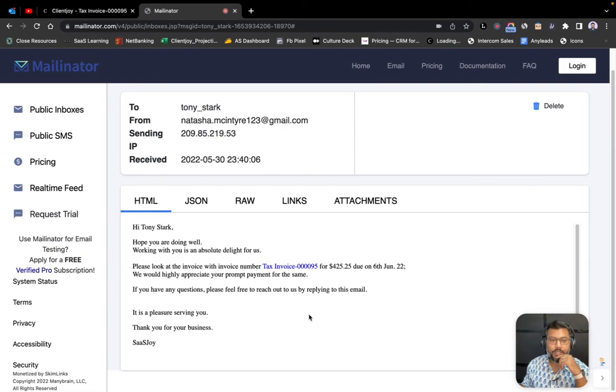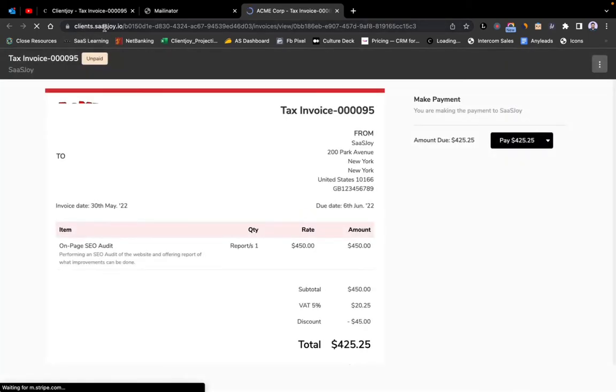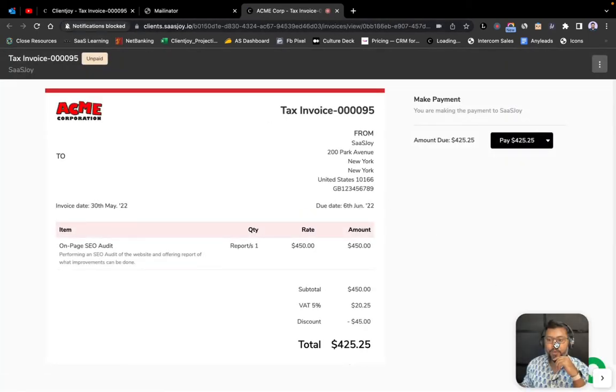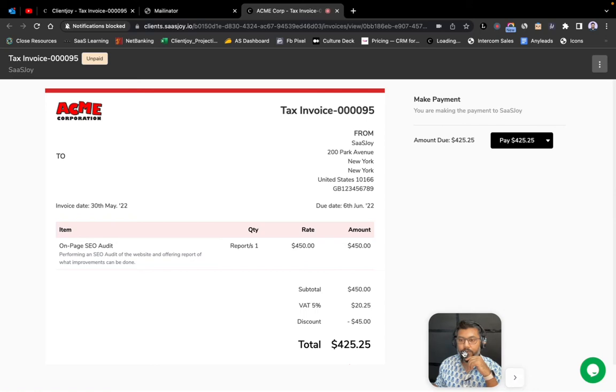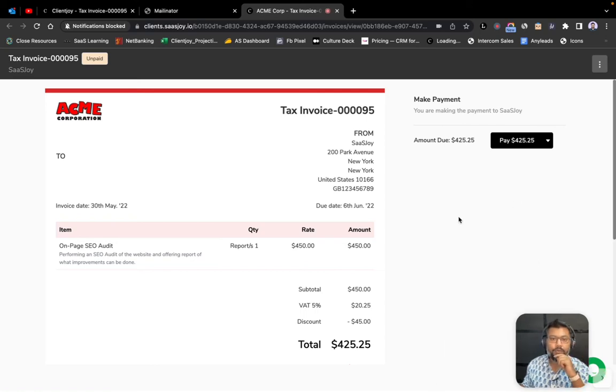from ClientJoy settings. This is a default template that you get. And so let's say Tony opens the invoice, goes to the invoice. Again, the invoice is also hosted on a custom domain, also carries all the custom scripts that you've entered, and all of your invoices carry a payment link. Right? And so I could either pay with PayPal or pay via Payoneer.